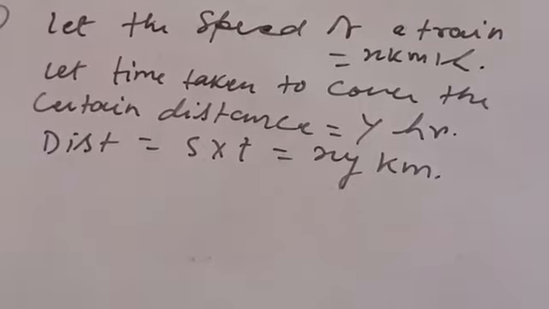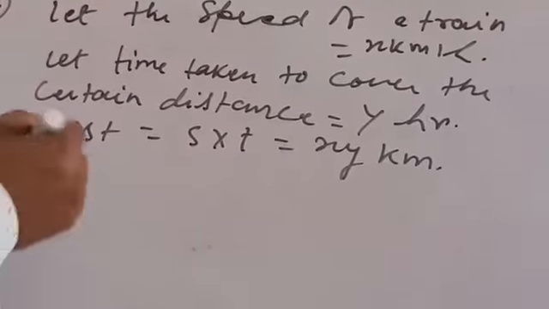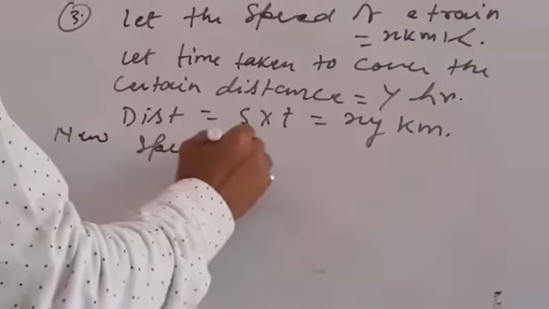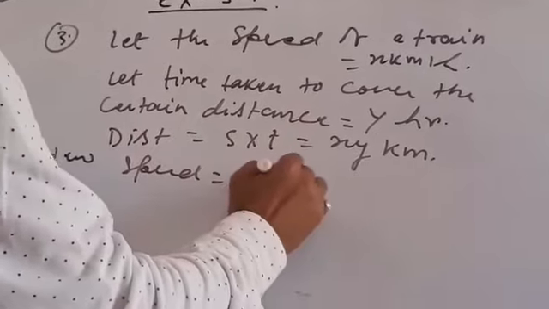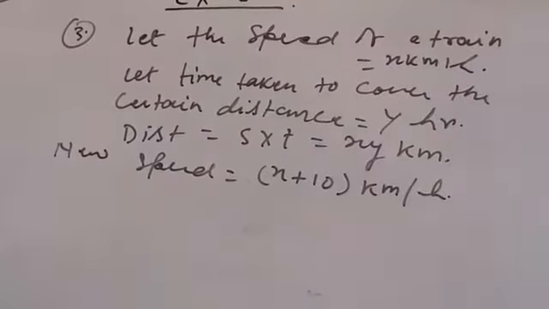Now we go to the question. If the train would have been 10 kilometer per hour faster, as per the question, new speed is equals to x plus 10 kilometer per hour.